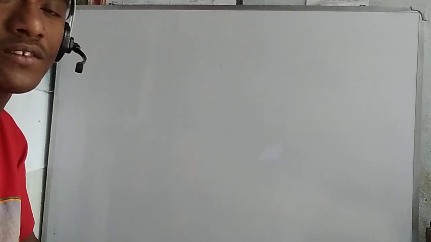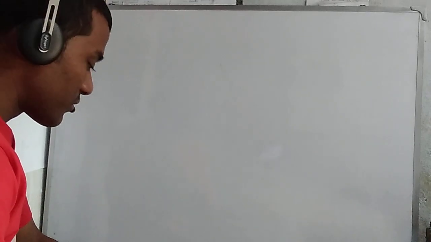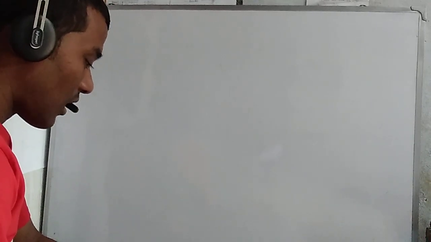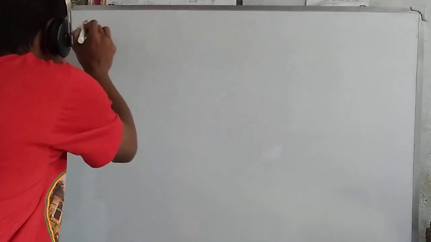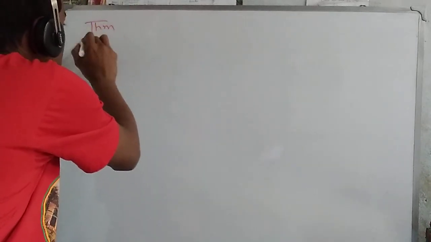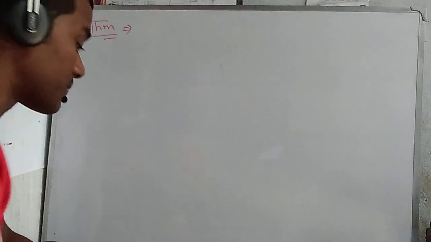So today I start from that. Obviously this normed space becomes a Banach space, and how this happens we discuss now. So we write this theorem first. That means how this quotient space becomes a Banach space, I discuss today.